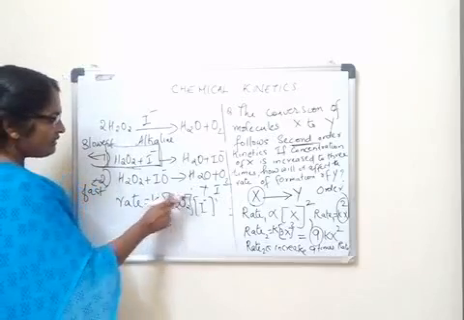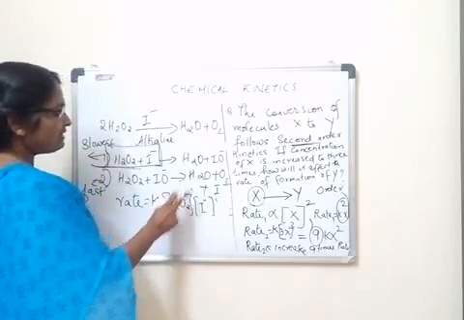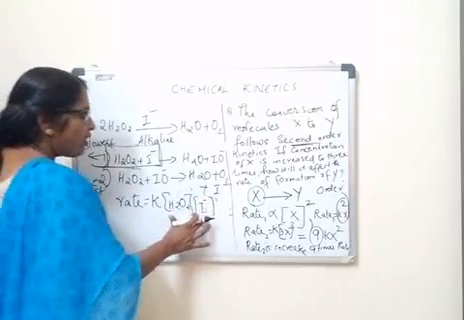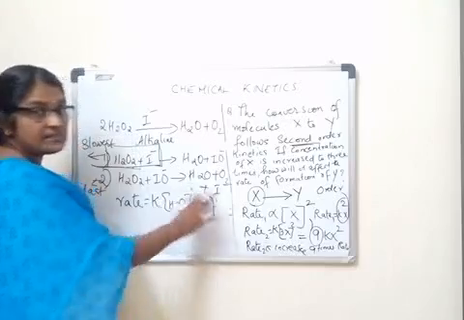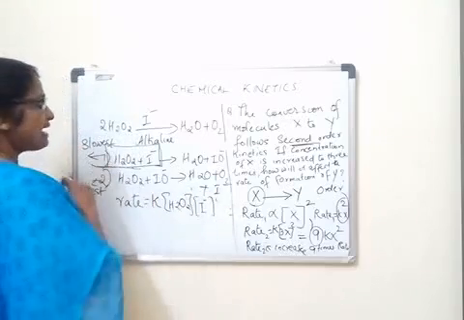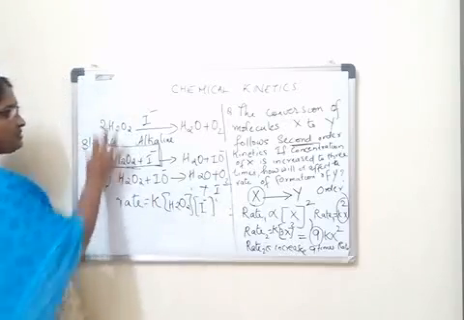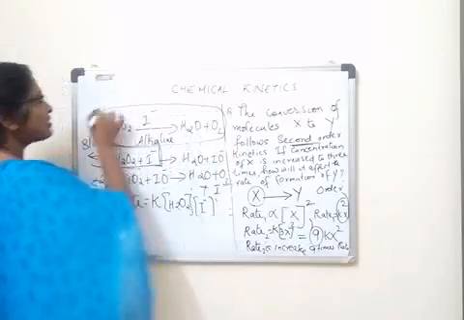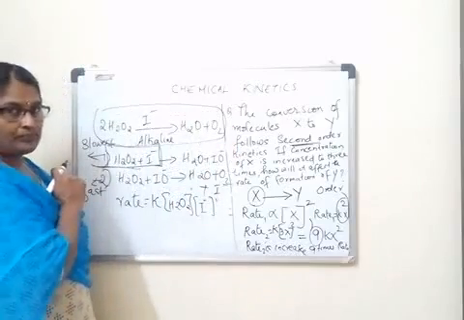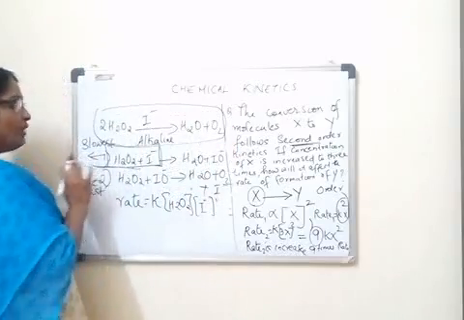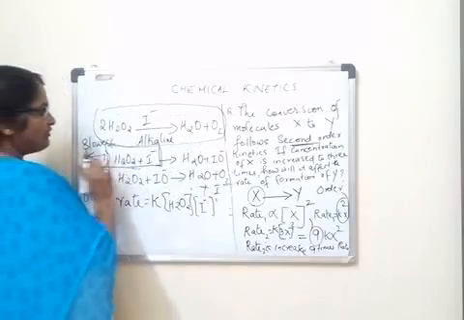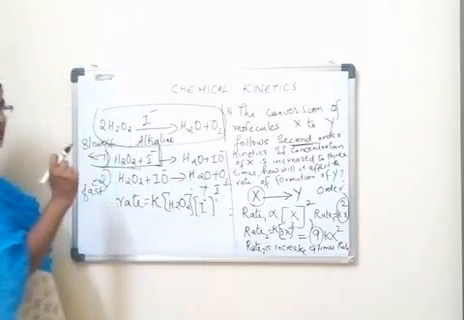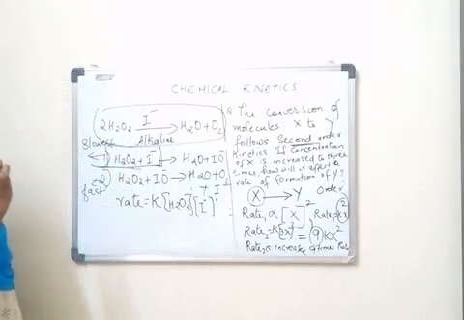So the order of the reaction is 1 with respect to H2O2 as well as 1 with respect to I minus, or the overall order is equal to 1 plus 1, 2. This is the order of this reaction. So the overall order of this total reaction is 2. Whereas molecularity for the entire reaction has no meaning, because molecularity means the number of reacting